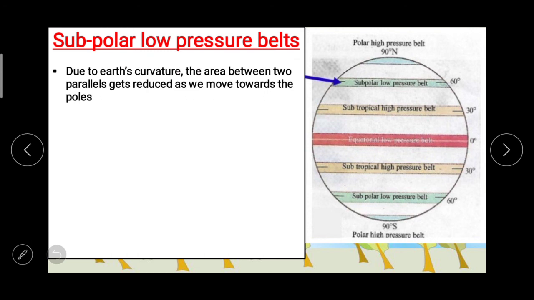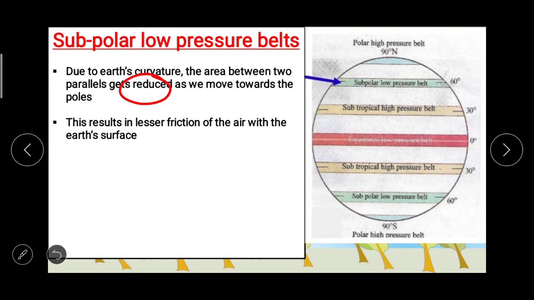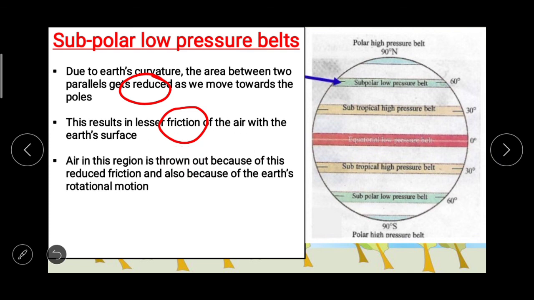Due to Earth's curvature, the area between two parallels gets reduced as we move towards the poles, and this results in lesser friction of the air with the Earth's surface. Now again here, friction is also an important thing when we talk about the subpolar low pressure belts.